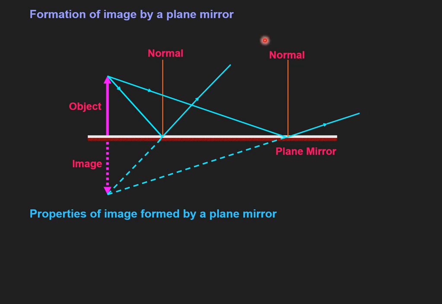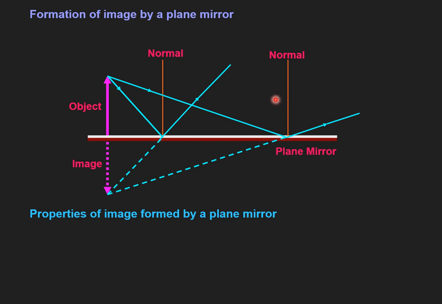For image formation, we want these two light rays to meet. But you can see from the diagram that these two rays can never meet each other in this direction. For image formation we want their intersection. Whether they actually meet or only appear to meet.